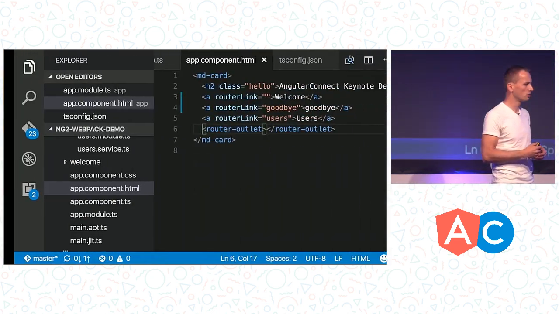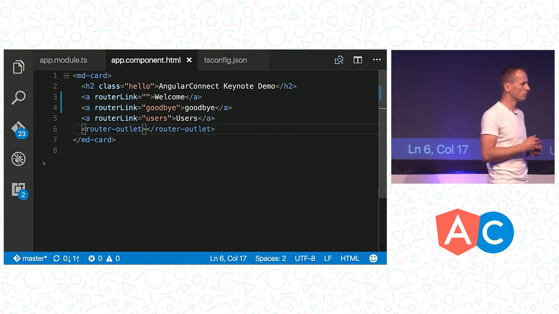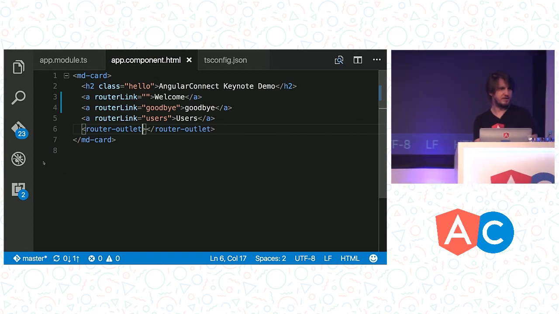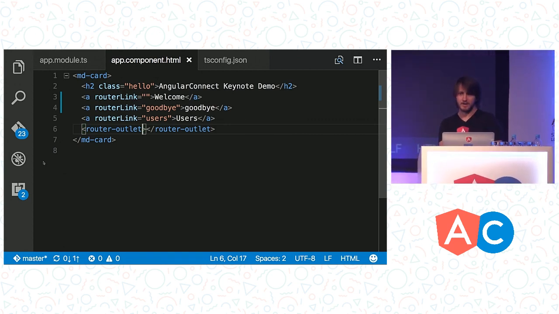Sure. Is it difficult? So has anybody in here done ahead-of-time compilation with your Angular 2 applications yet? Anybody messed around with it yet? A few of you? Yeah? A few brave souls. Not too many of you?